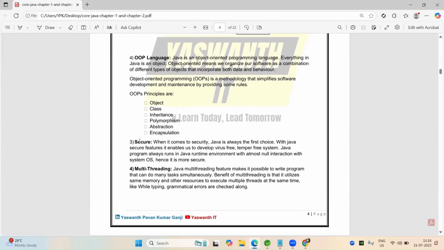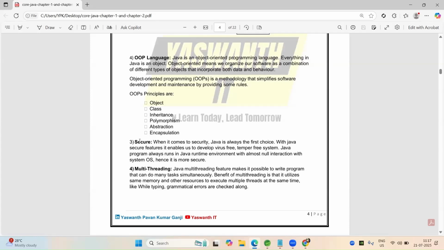And secure. When it comes to security, Java is always the first choice. Remember it. To secure our applications, our programs, our data, Java is always the first choice.